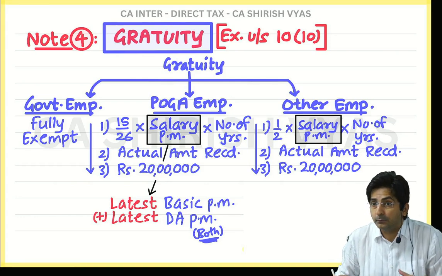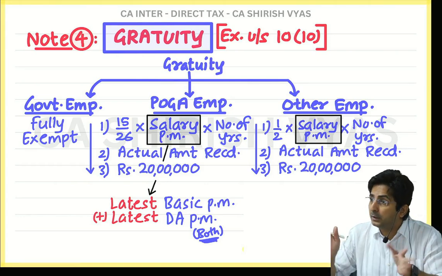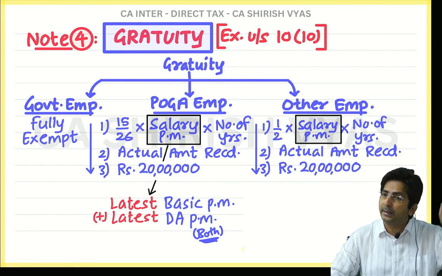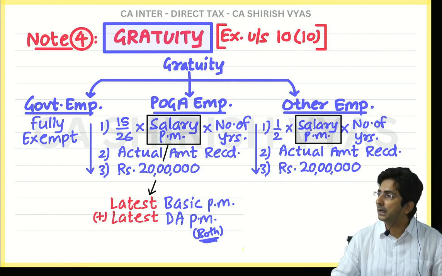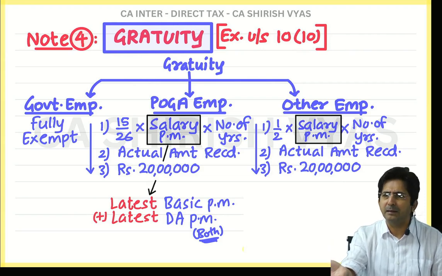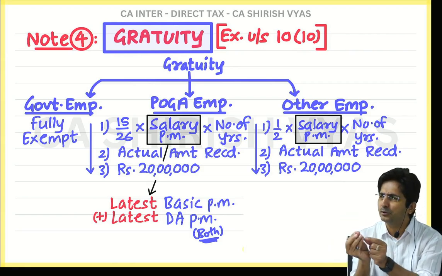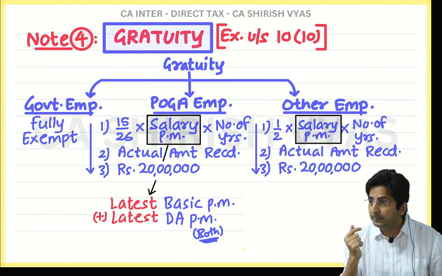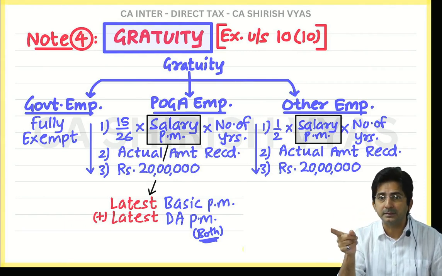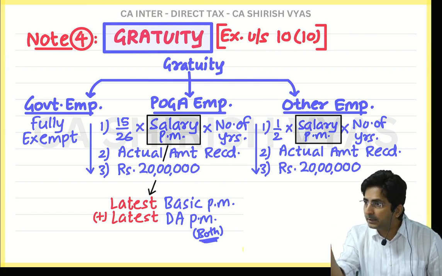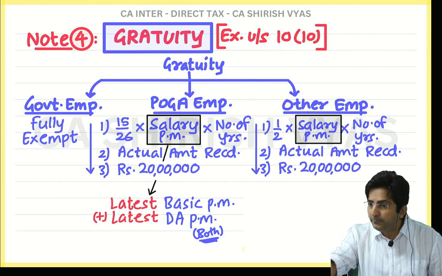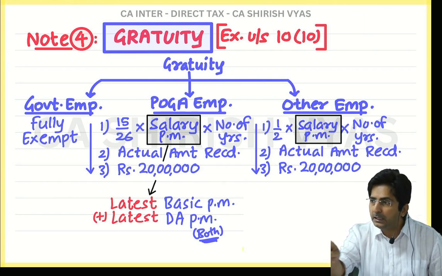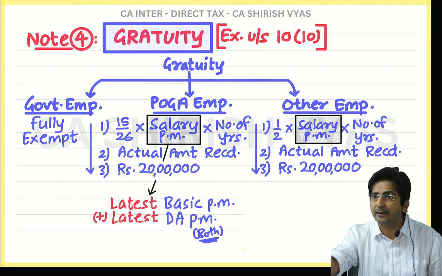But for average, we will not take very old salary from the time when he joined. Imagine you joined some company 20 years back. That time your salary was nothing. At the time of joining, you might have got some very nominal amount. So that salary we will not see. Average means your recent 10 months. And your recent 10 months means what, you know? The month in which you retired, you ignore it. Immediately preceding 10 months salary is the average.